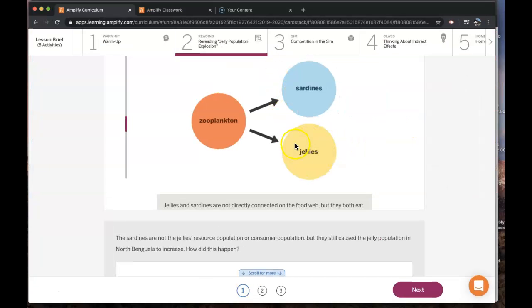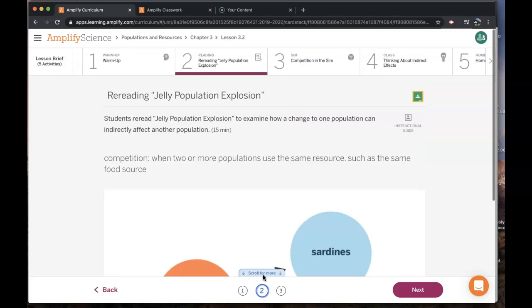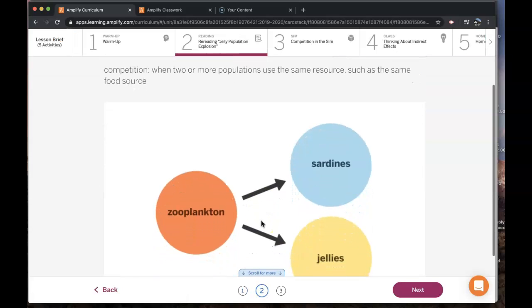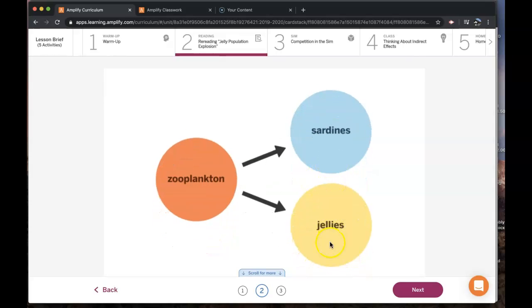In this case, another population that shares the same resource population can have an effect on the other consumer population. So that leads us to the idea of competition. And the relationship between sardines and jellies is an example of competition because they both get their energy storage molecules by eating members of the same resource population.